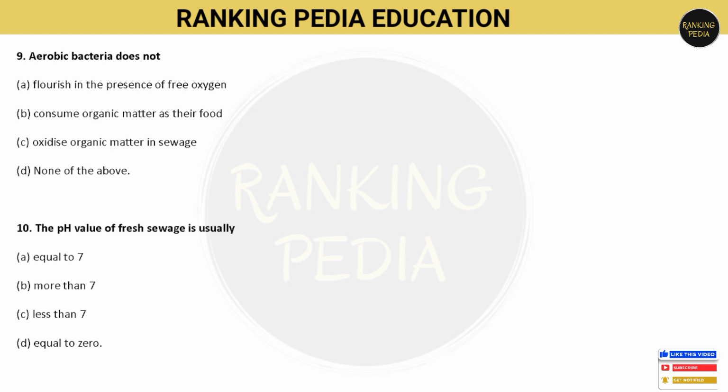Next question is, the pH value of fresh sewage is usually, option A is equal to 7, or option B is more than 7, option C is less than 7, and option D is equal to 0. So the pH value of fresh sewage is usually more than 7. Option B is correct.